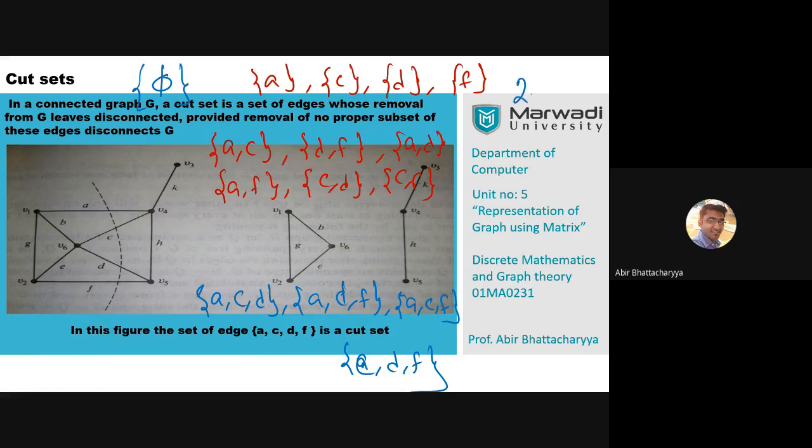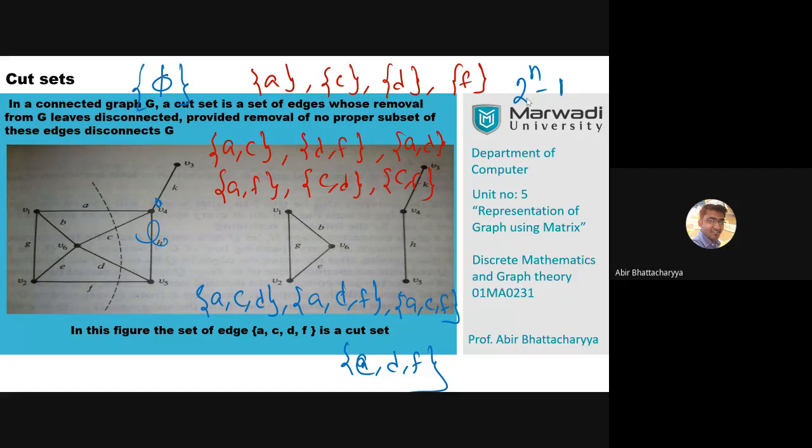What's the formula for the count? The count of proper subsets is 2 power n minus 1. 2 power n minus 1 is going to be the count of all proper subsets of any particular set. In this case we get 15. N means the total number of elements in the set. 4 elements, that means 15. So in this case we get a total of 15 proper subsets.